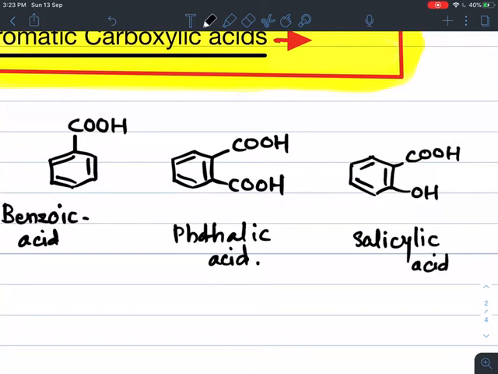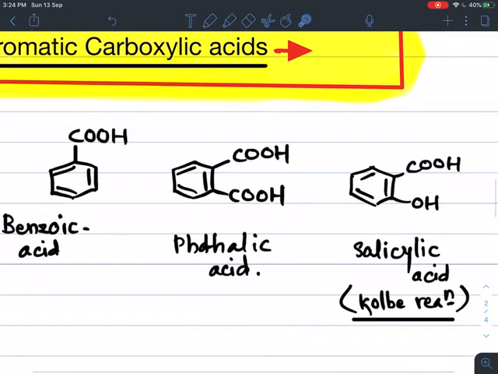You studied salicylic acid in alcohols, phenols and ethers, its preparation by the Kolbe reaction, in which phenol is converted into salicylic acid. The structure of salicylic acid is a benzene ring attached with a carboxylic acid group and, on the adjacent carbon, an OH group.